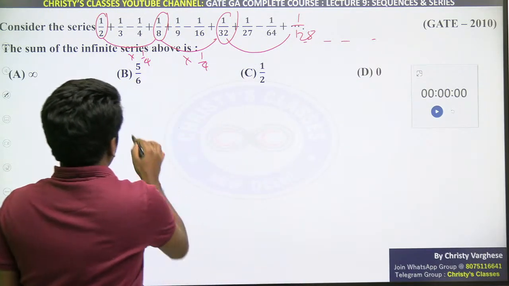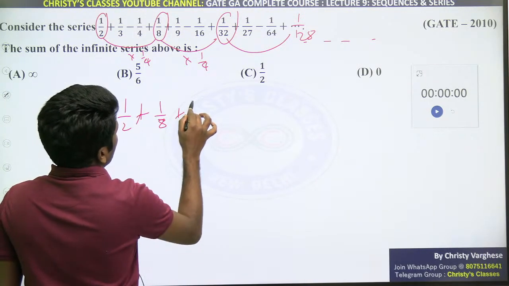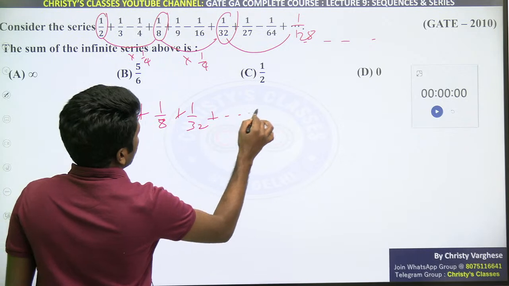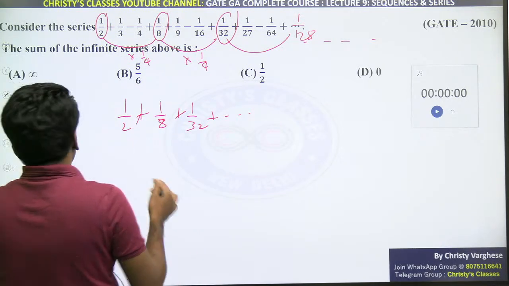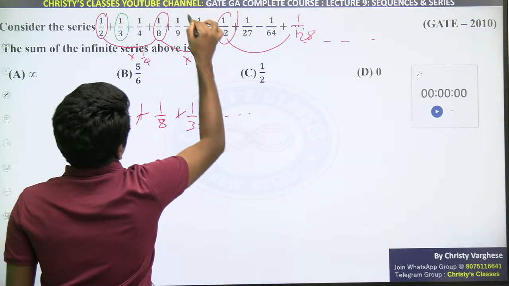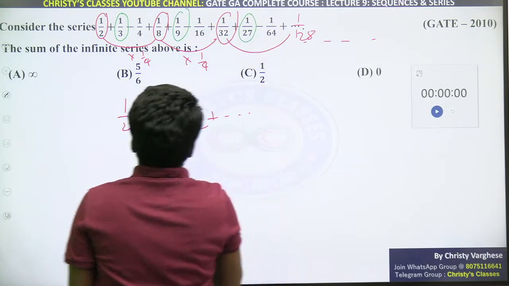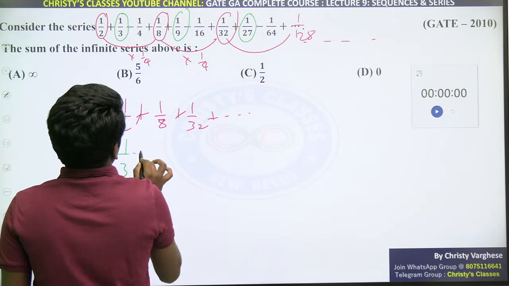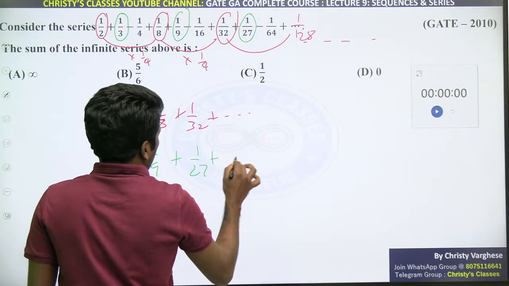ऐसा एक geometric sequence है 1 by 2 plus 1 by 8 plus 1 by 32 plus up to infinity. अभी उसका sum है. Before that we will identify each sequence. 1 by 3, 1 by 9, 1 by 27 वो दूसरा सीक्वेंस है. 1 by 3 plus 1 by 9 plus 1 by 27 up to infinity.